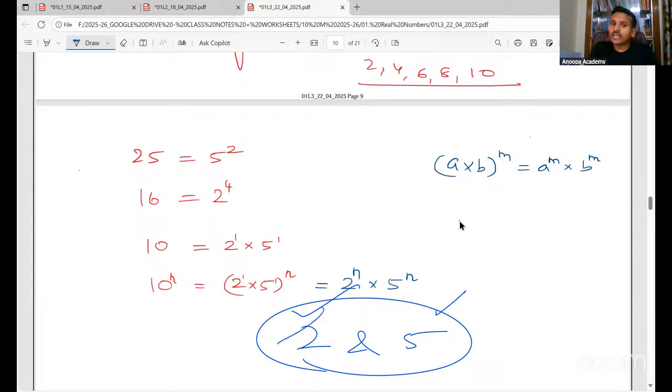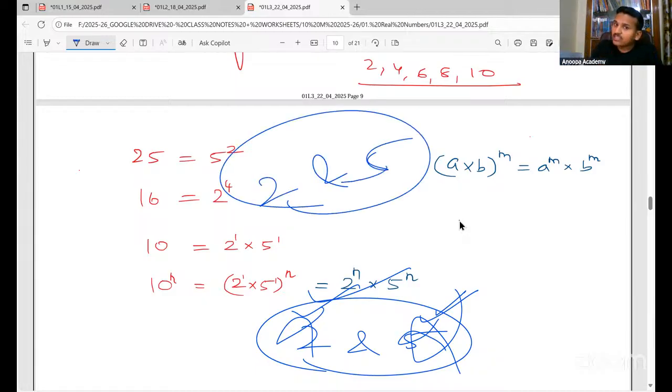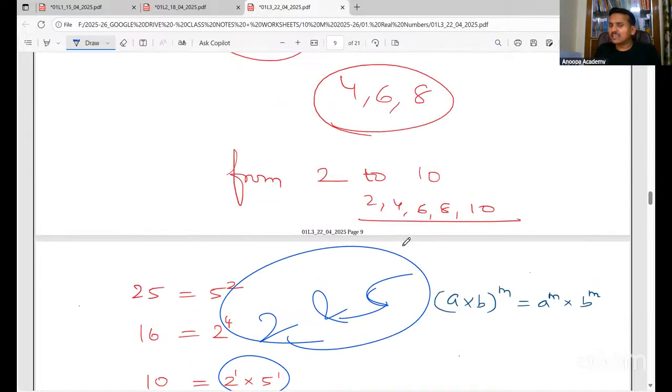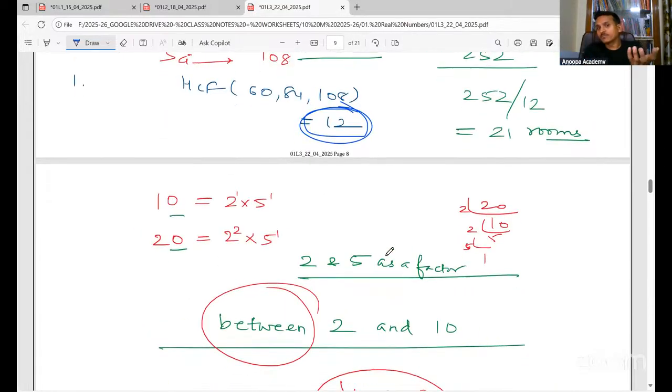If 2 is not there, only 5 is there, then the number will not end with 0. If 2 is there, 5 is not there, then the number will not end with 0. If 2 and 5 both are there, only then the number will end with 0. Clear, everyone? You can see 10, 2 into 5 I'm writing. We have seen all this in detail.